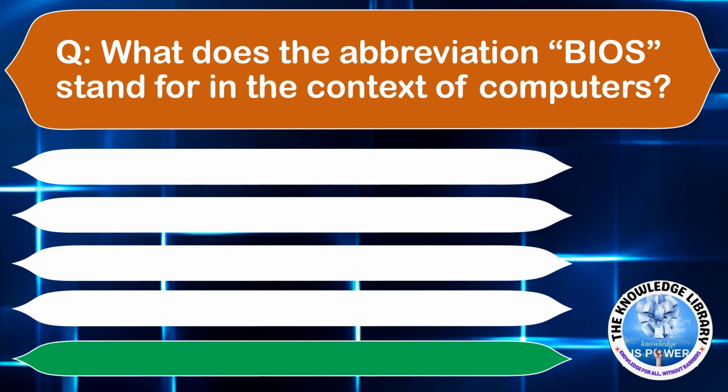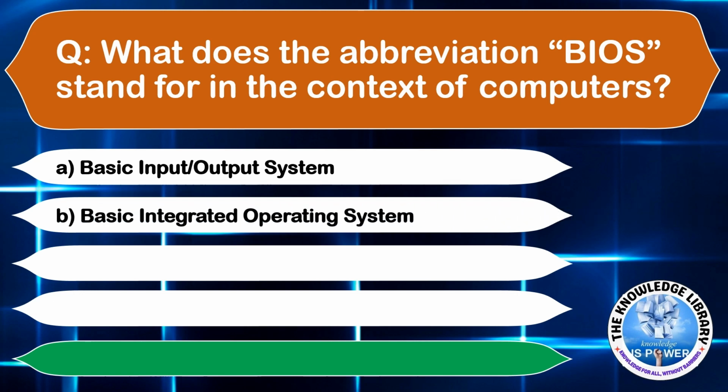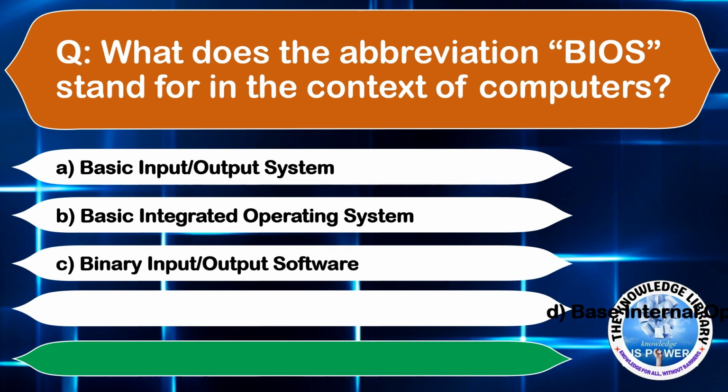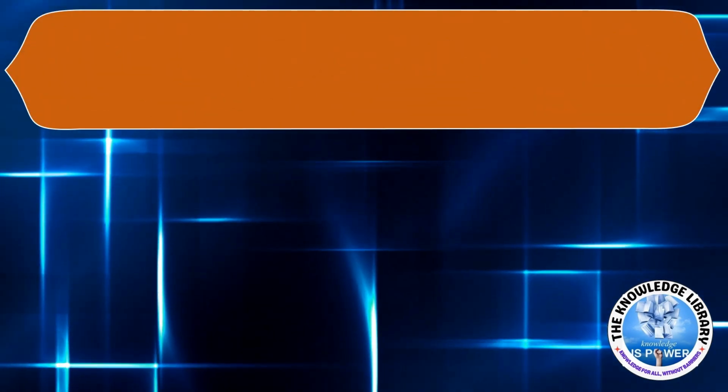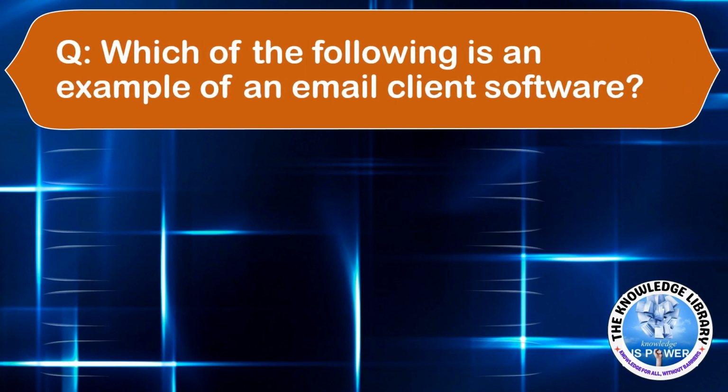What does the abbreviation BIOS stand for in the context of computers? Option A, Basic Input Output System. Option B, Basic Integrated Operating System. Option C, Binary Input Output Software. Option D, Base Internal Operating System. The correct answer is option A. Moving to the next question.